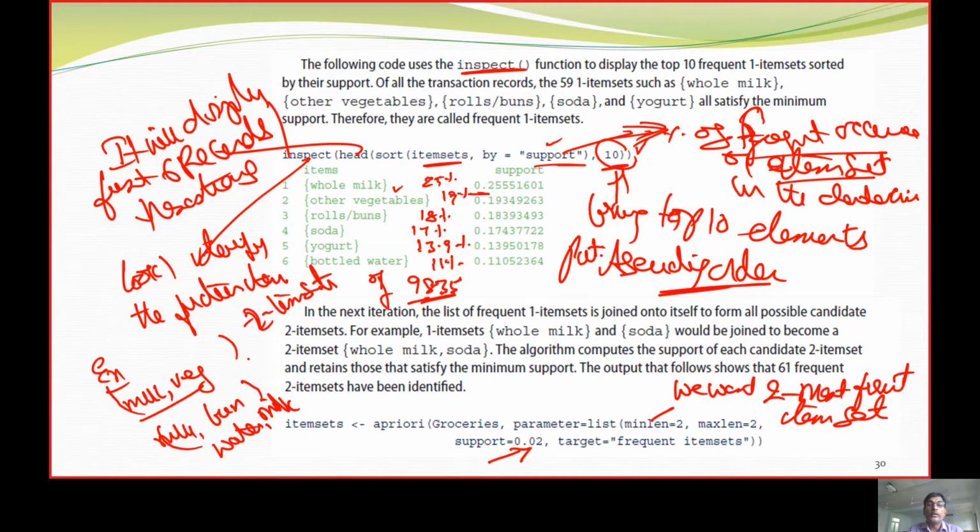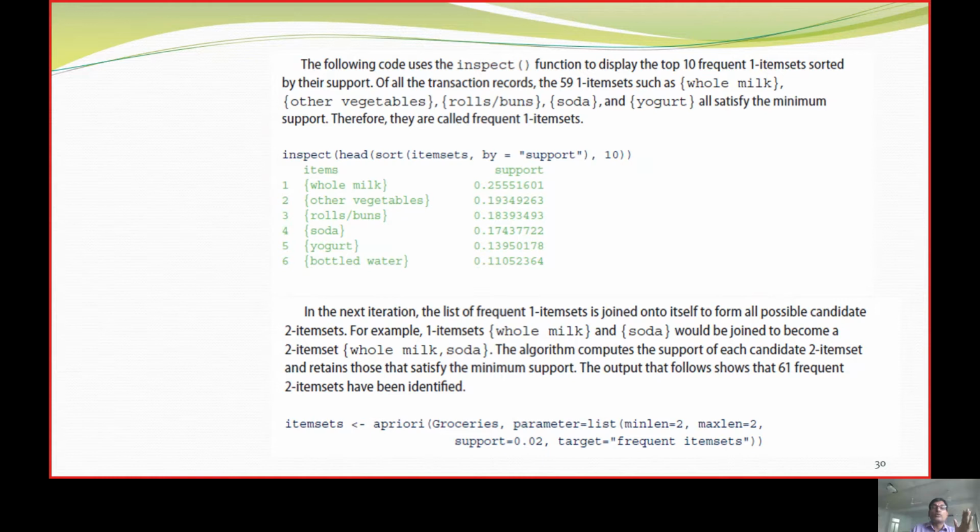And these two item sets we need more frequent. So whole wheat and soda, or whole milk and soda. So now we need to have two candidate items, and it is telling that 61 are going to be the most frequent items if we combine two elements. So that is what the rule is going to tell.